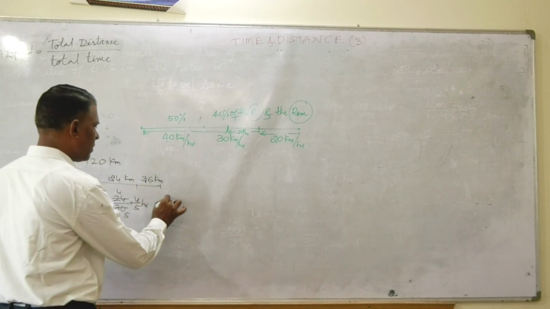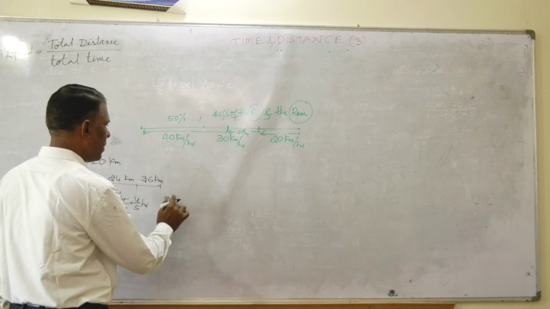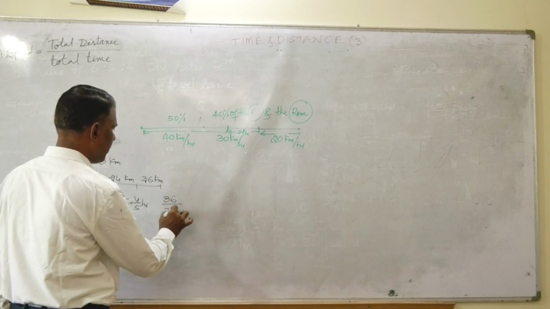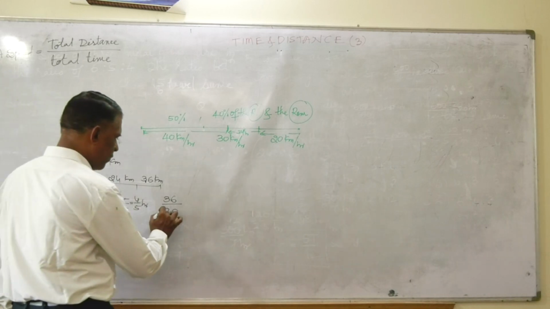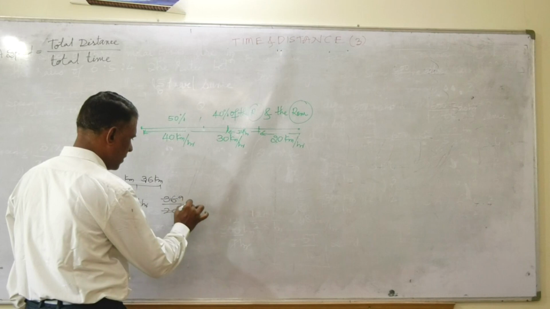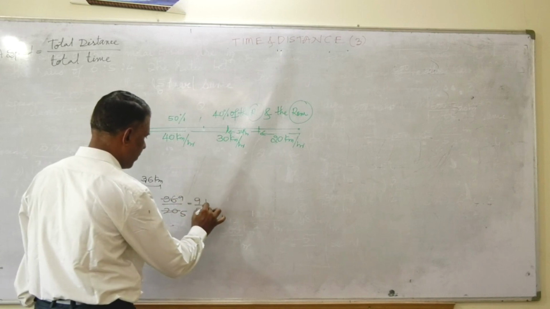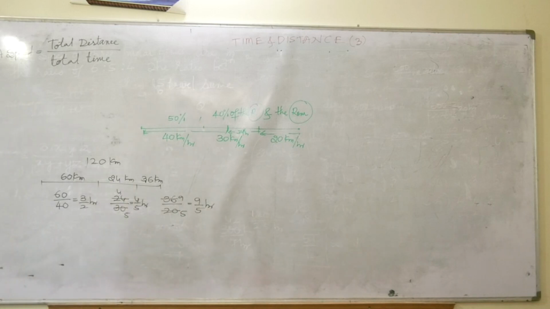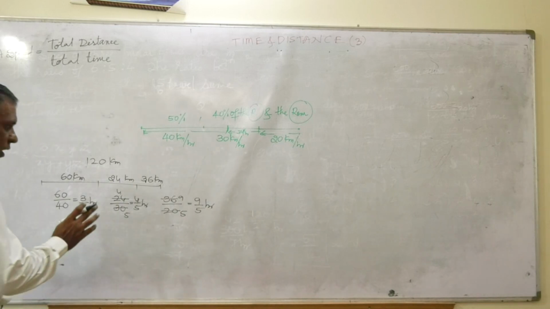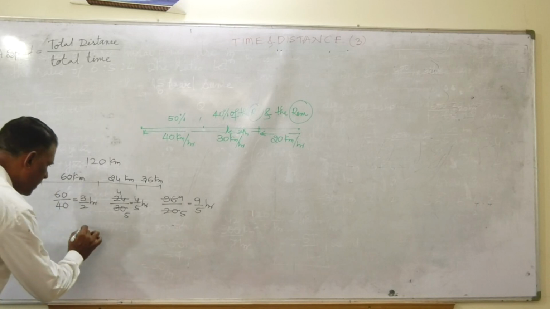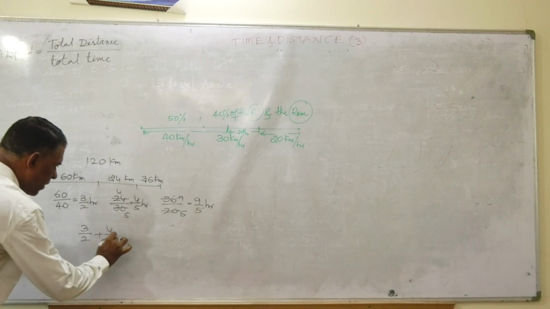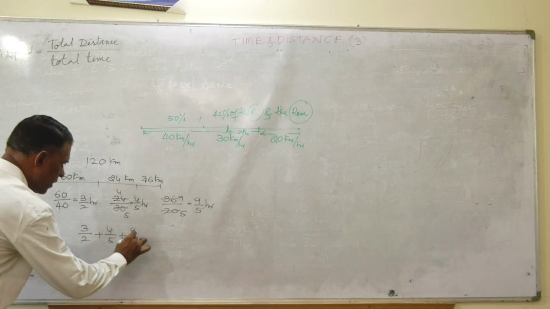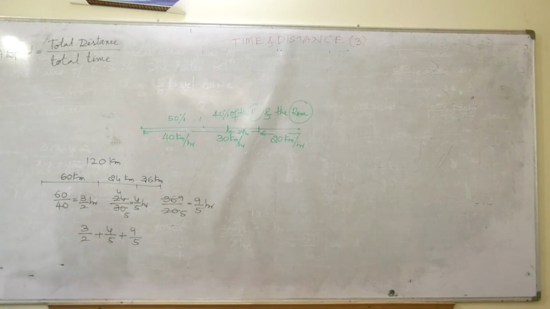Here 36 kilometer we have covered with 20 kilometer per hour. 36 divided by 20, you see, here 4 9s are 36, so it is 9/5 hours. Right? Okay. Total time, if you want, is 3 by 2 hours plus 4 by 5 hours plus 9 by 5 hours, friends. If you want to add how much time you have taken,